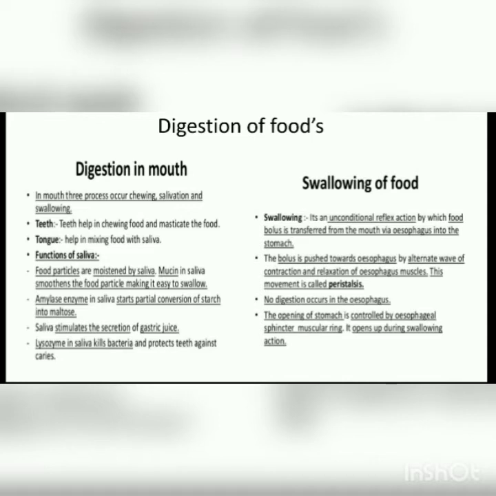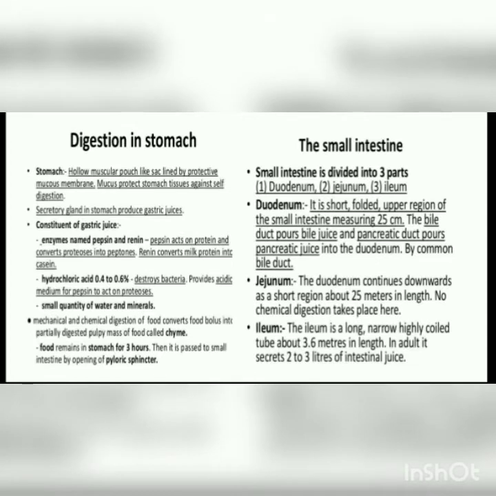So, start with digestion in the mouth. The chewing process starts in the mouth. In the chewing process, large food particles convert into small food particles. Carbohydrate digestion is done by ptyalin enzyme secreted by the parotid gland. Lipid digestion is done by lingual lipase secreted by the lingual gland. Digestion in the stomach is done by the churning movement of the stomach. Food is stored for 4 to 5 hours in the stomach. Digested food is known as chyme. Protein digestion is done by pepsin. Lipid digestion is done by gastric lipase.